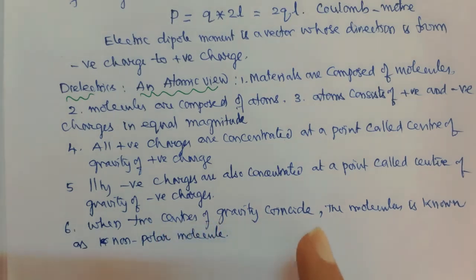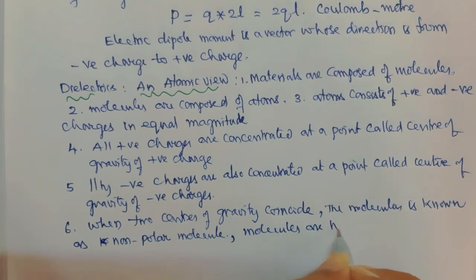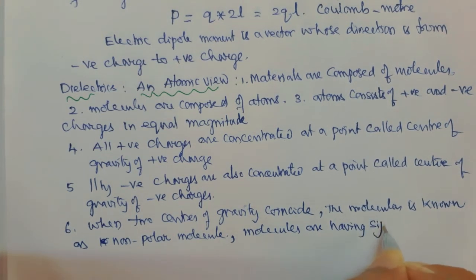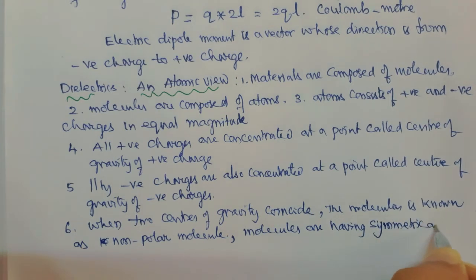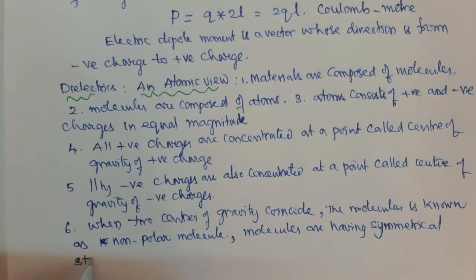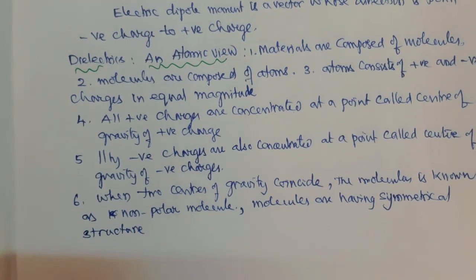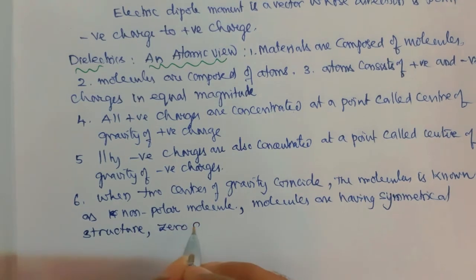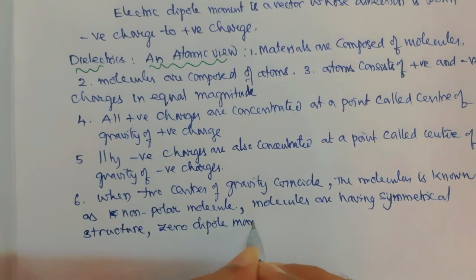Another property that we can observe in these non-polar molecules is that they have a symmetrical structure, and in addition to this, the dipole moment is equal to zero. Zero dipole moment.